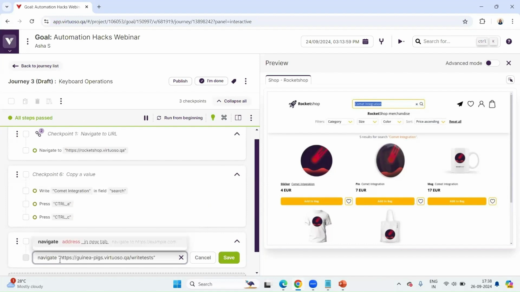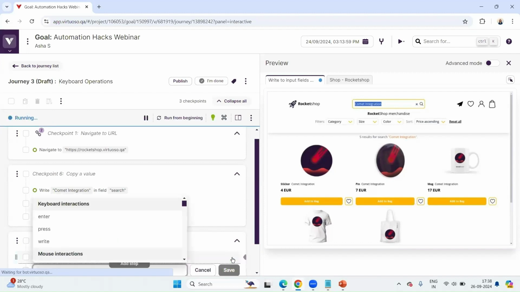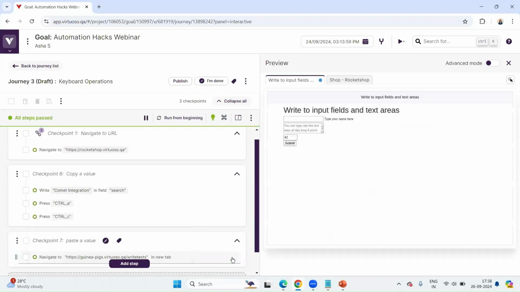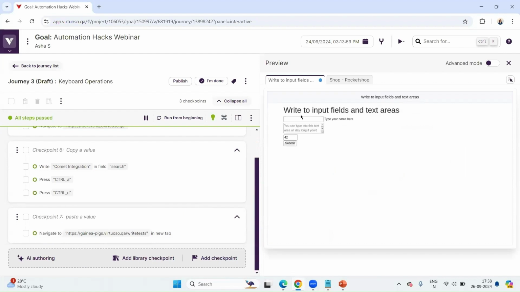Now here, I want my Rocket Shop also to be there. That's the reason I will pick it in a new tab. So there is already a suggestion to see how you can write. So I would write this. Once I type this in the new tab, you can see another web application has opened. So now what I should do is just paste this value.